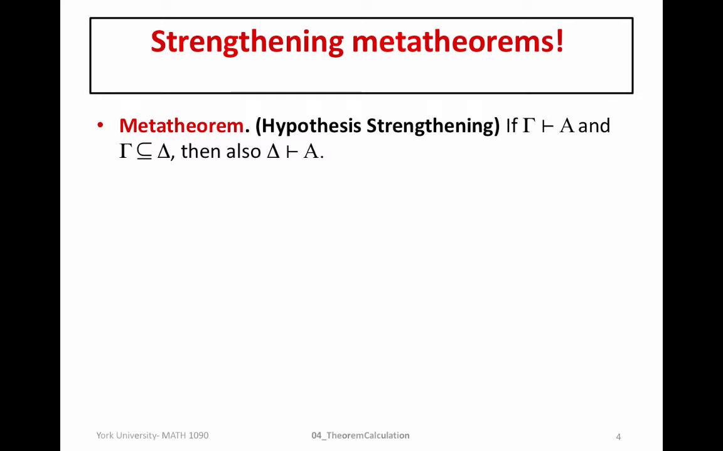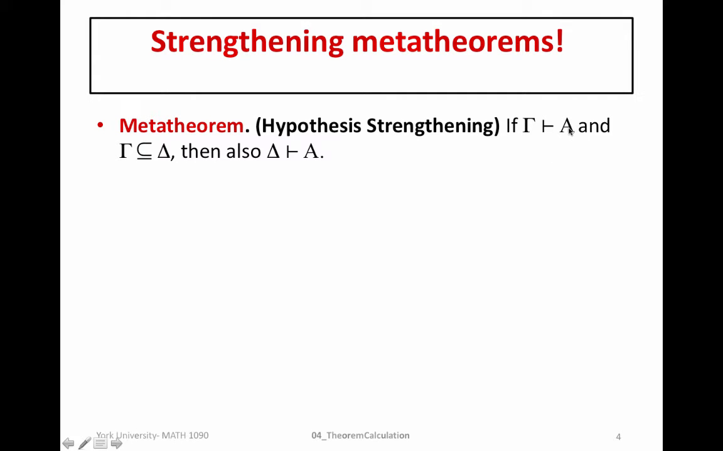So the first meta-theorem we're going to look at is called hypothesis strengthening, and even though it may look complicated, it's a very simple theorem. So the hypothesis strengthening says if gamma proves A, and gamma is a subset of delta, then also delta proves A. So what does this mean? Remember that gamma and delta are sets of well-formed formula, or collections of well-formed formula, which could be empty.